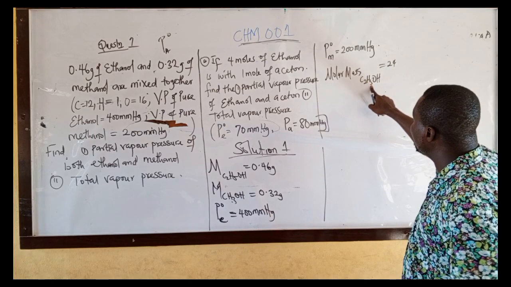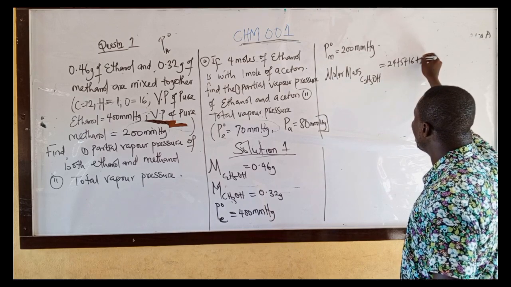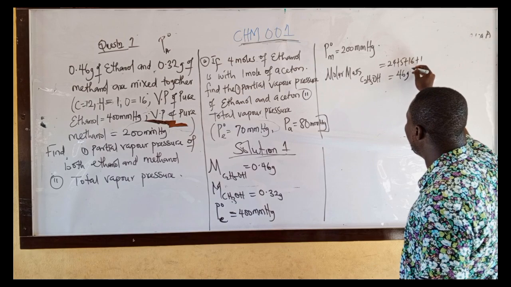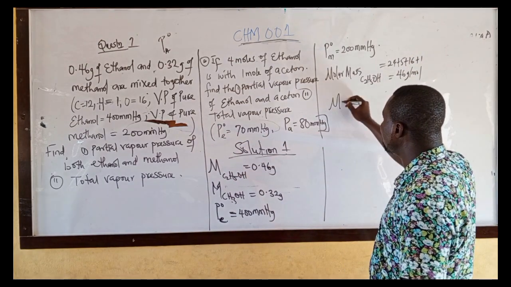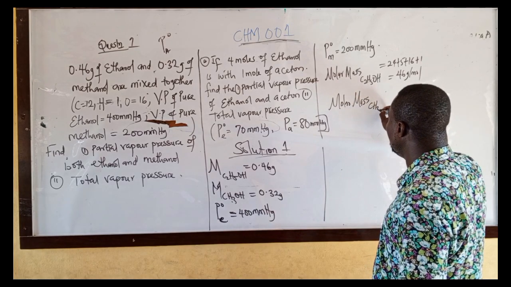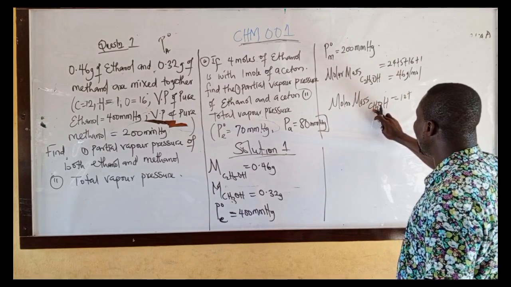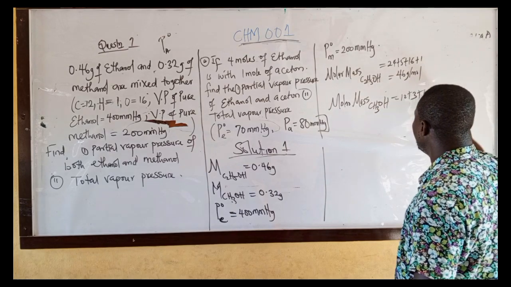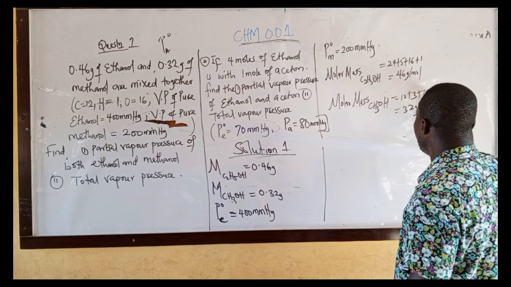Hydrogen is 1 times 5, now plus 5. Oxygen 16, then hydrogen plus 1. The molar mass of ethanol is 46 grams per mole. Let us look at the molar mass of methanol, which is CH3OH. That means carbon is 12 plus hydrogen 1 times 3 plus oxygen 16 plus hydrogen 1. Here we are, 15, 31, 32 grams per mole.